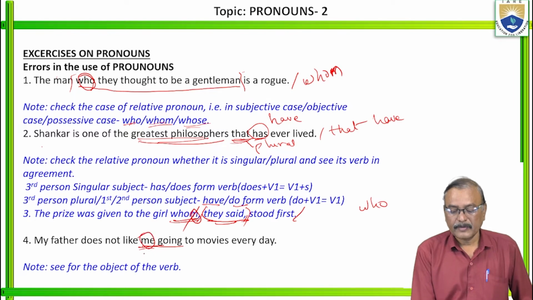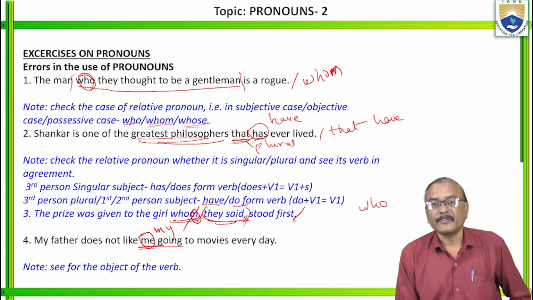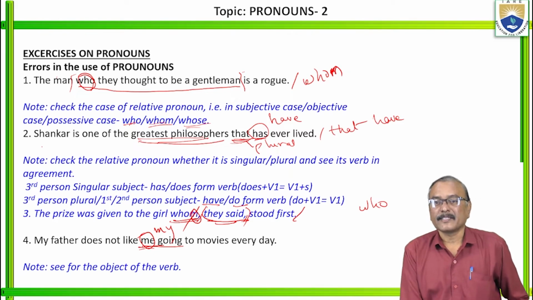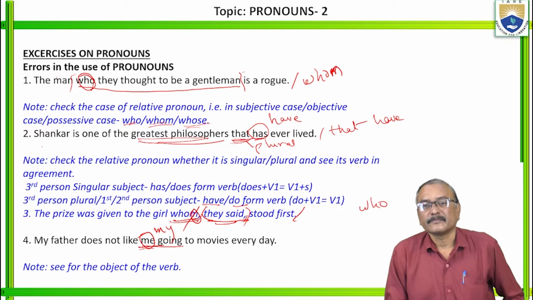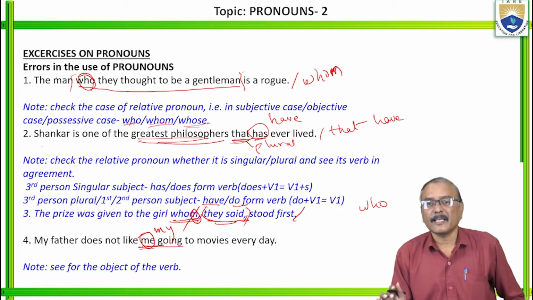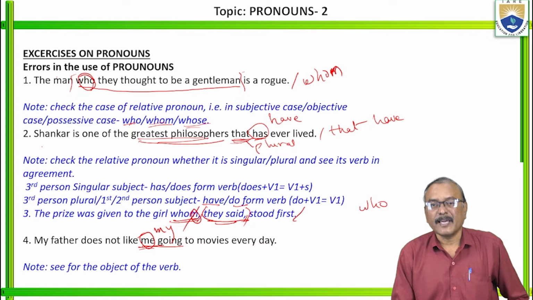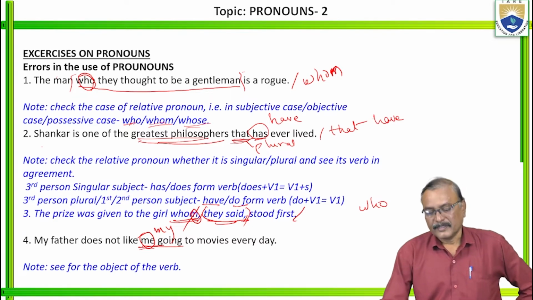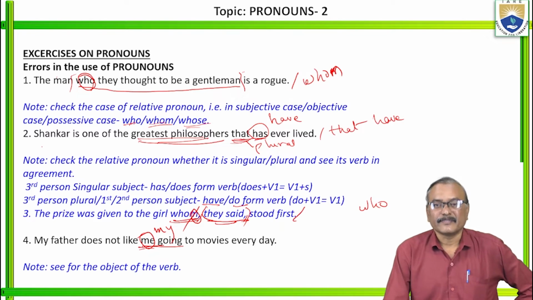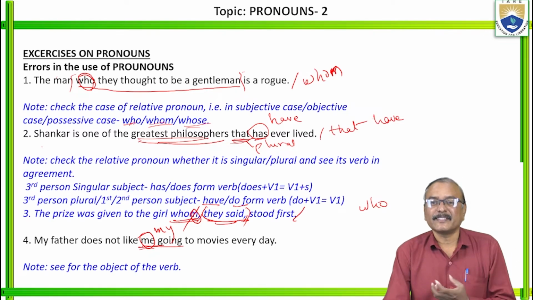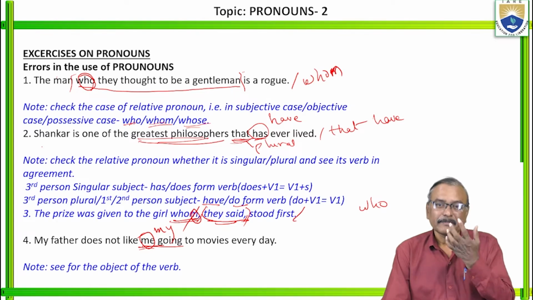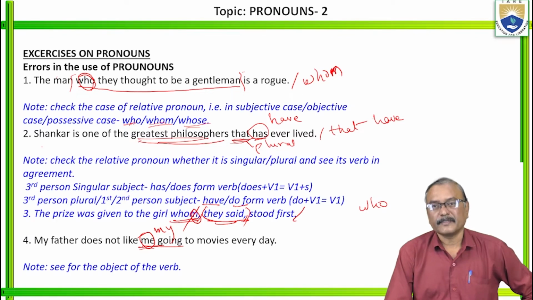So here, my father does not like my going to movies every day. It means my father does not like my activity. What is that activity? My going to movies every day. Going to movies every day is the activity, so that is my activity. Right? So that's why these are called common errors. In spoken English, we use these sentences very frequently, but grammatically there is a mistake.